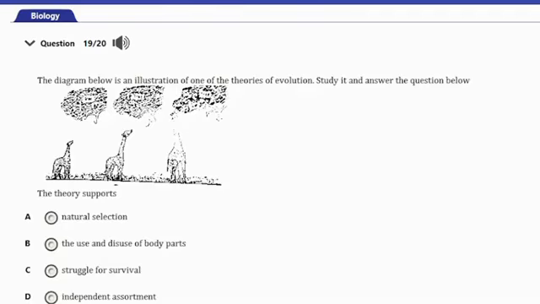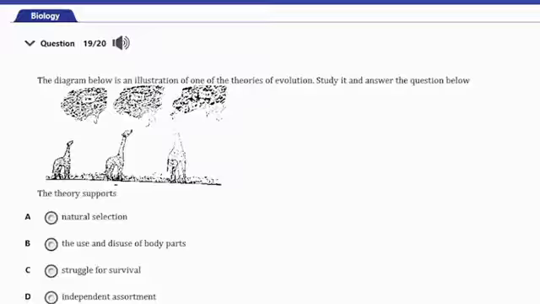It says, the diagram below is an illustration of one of the theories of evolution. Study it and answer the question below. Right, so looking at this already, you should have had an idea of what this is all about. So the theory supports A, natural selection, B, the use and disuse of body parts, C, struggle for survival, and D, independent assortment. So guys, like we must have guessed rightly, the answer to this question will be option B, the use and disuse of body parts.